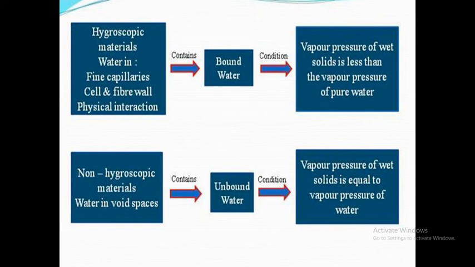What do you observe from this definition? In bound water, hygroscopic material has water in fine capillary cell and fiber wall, with physical interaction. It is contained in bound water. What is the condition? Vapor pressure of wet solid is less than the vapor pressure of pure water. Vapor pressure is nothing but pressure exhibited by vapor present above a liquid surface. Are you clear or not?